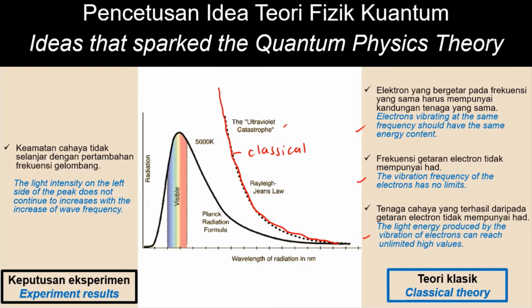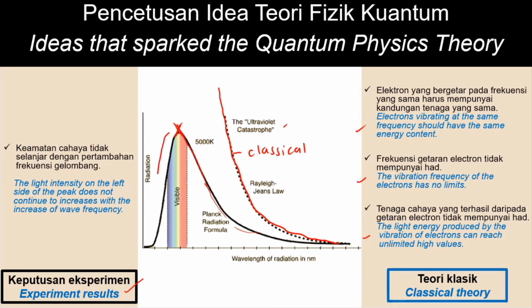However, the experiment result shows that when the radiation reaches the peak, the radiation does not continue to increase when the frequency increases. What happened to the light intensity?